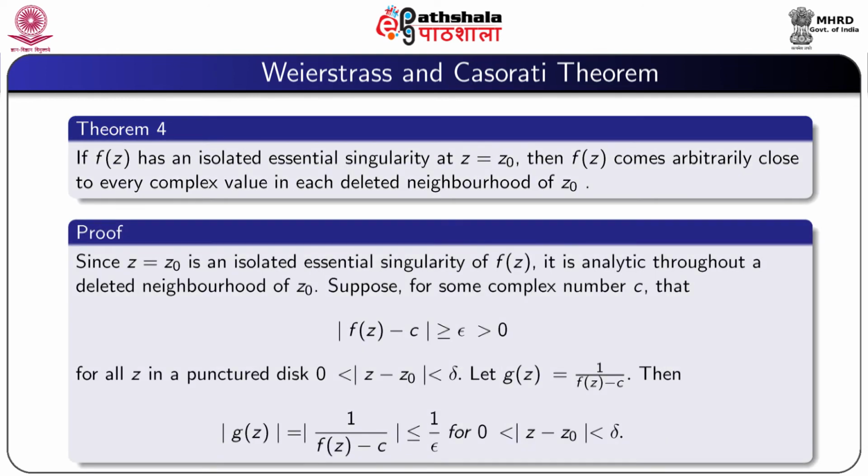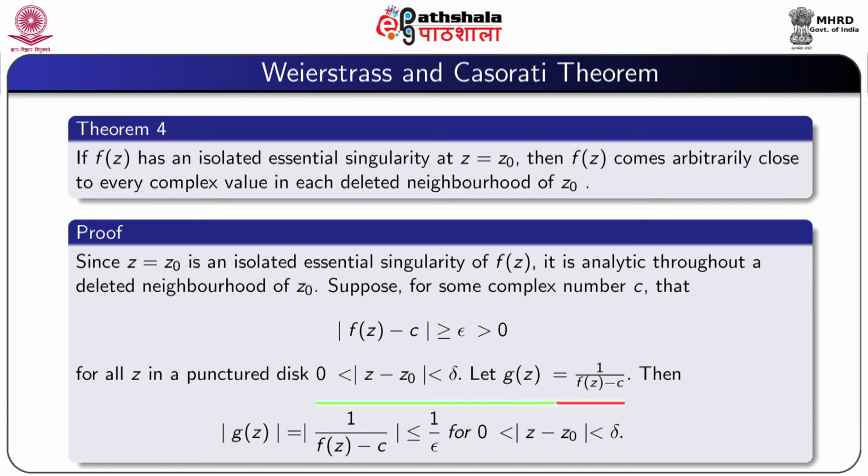Proof: since z = z0 is an isolated essential singularity of f, it is analytic throughout a deleted neighborhood of z0. Suppose for some complex number c that |f(z) − c| ≥ ε > 0 for all z in a punctured disk, 0 < |z − z0| < δ.